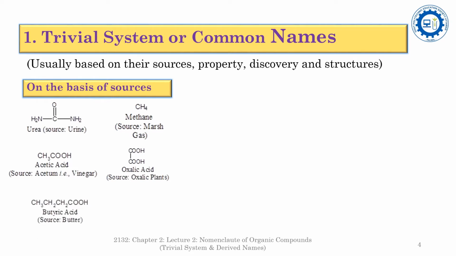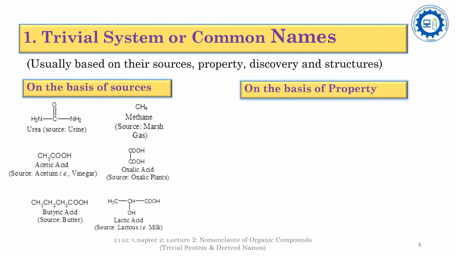Another one is butyric acid. Butyric acid is abundantly found in butter. So butyric acid is named on the basis of its source, that is the butter. Another fantastic example is lactic acid. The main source of lactic acid is lactose, that is the milk.